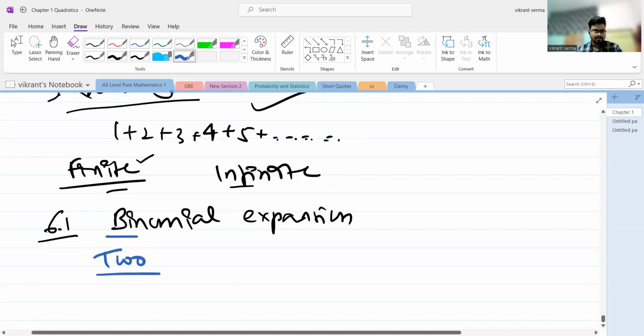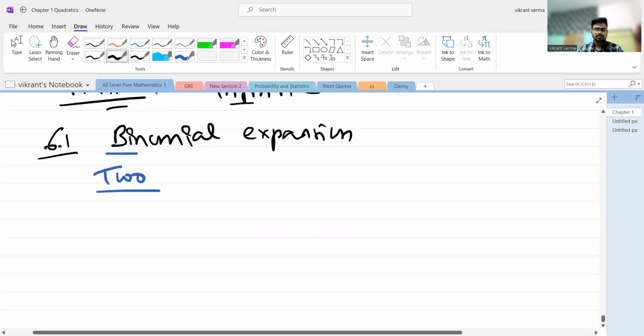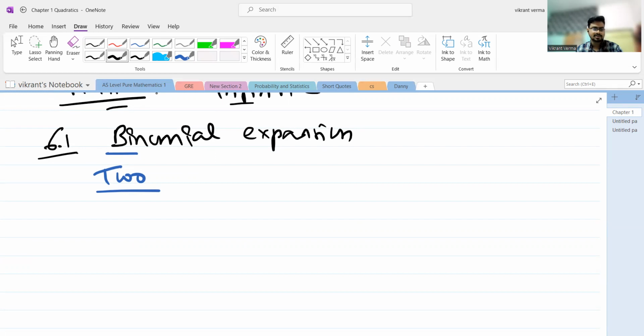In mathematics, or in general literature, the root meaning of the word bi is two. So binomial expansion means expanding a series where we have two terms. A general binomial expansion will be of this particular expression right here. We have two terms, A and B. That's why when we expand it, it will be known as binomial expansion, because we are expanding two terms.